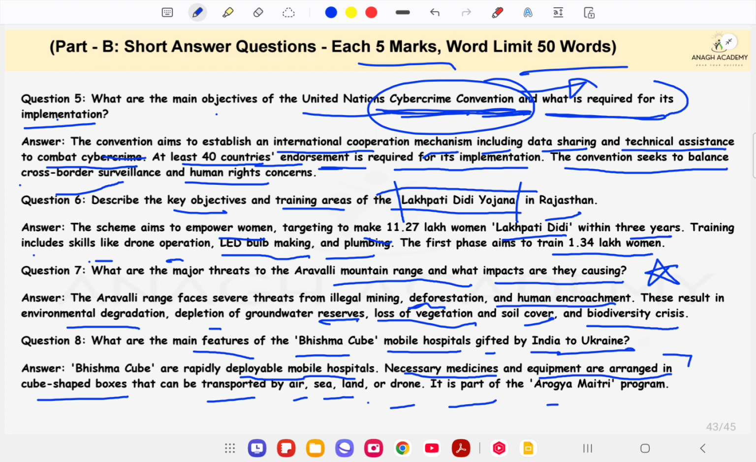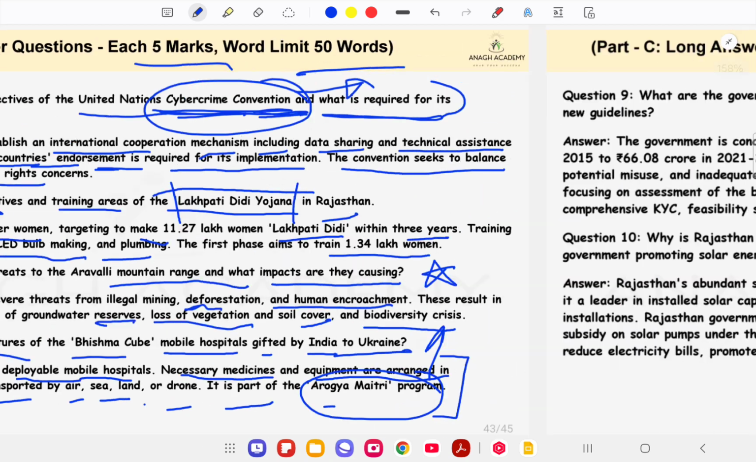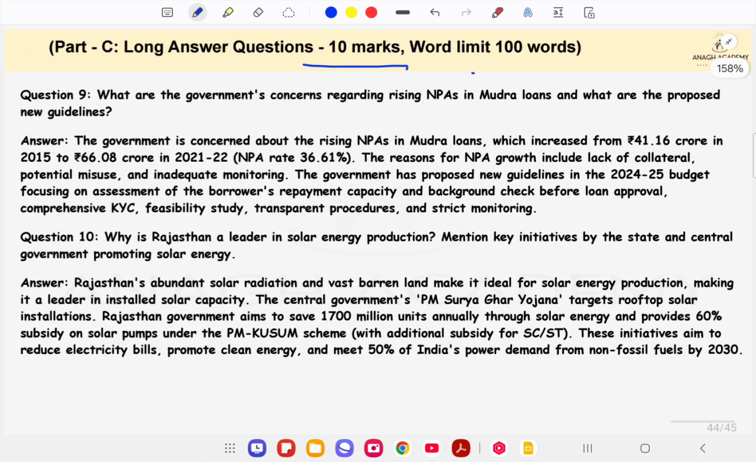So it is a kind of humanitarian relief assistance to areas which are war-prone or facing man-made or natural disasters. And the Arogya Maitri program is one of the major programs of Indian diplomacy and Indian foreign policy. So the next one is a 10 marks, 100 words question.